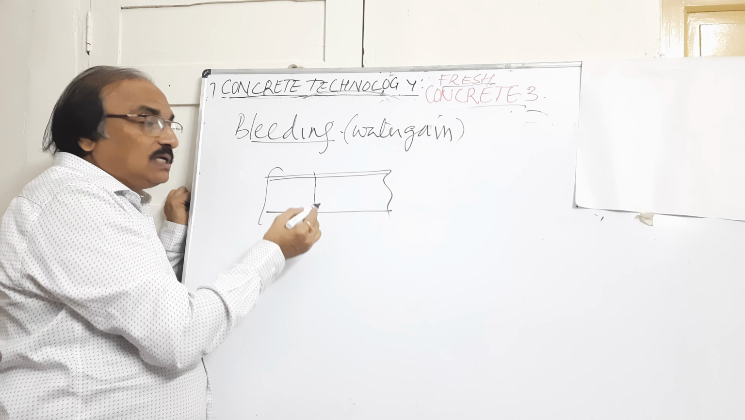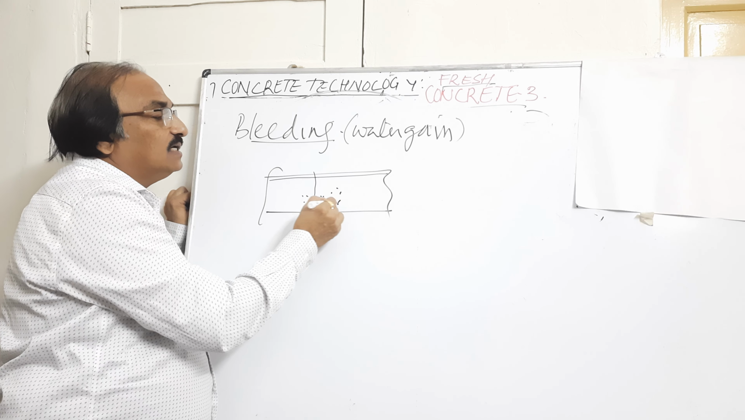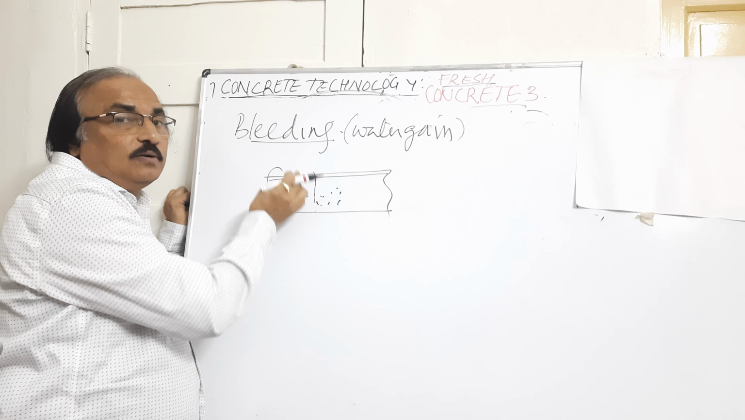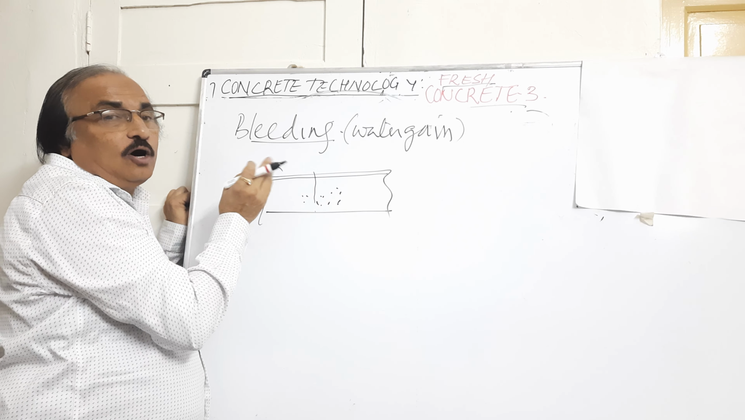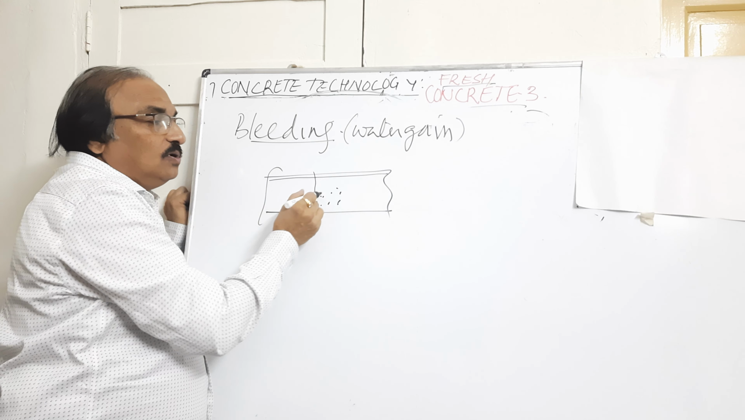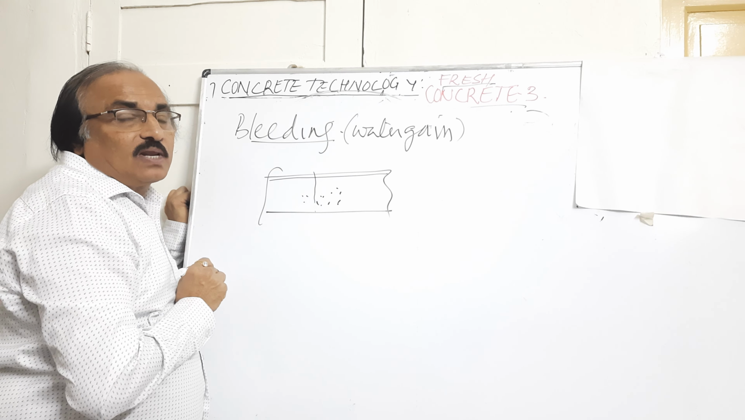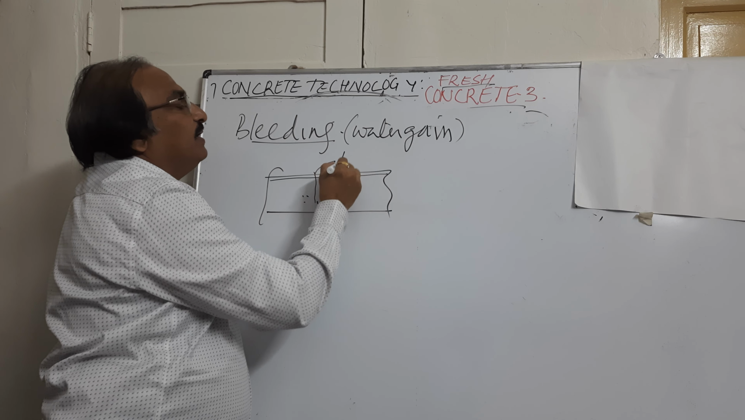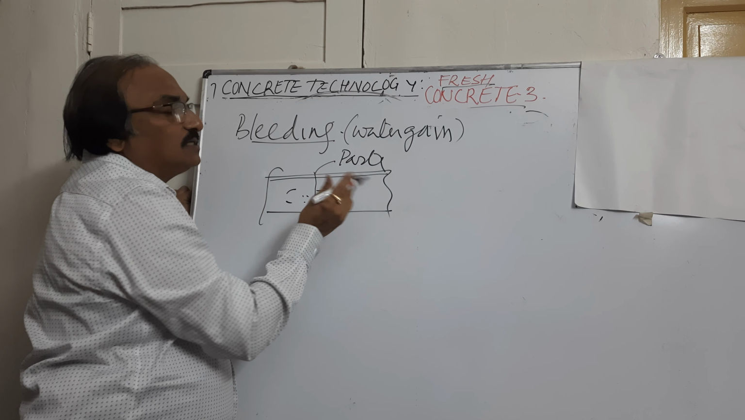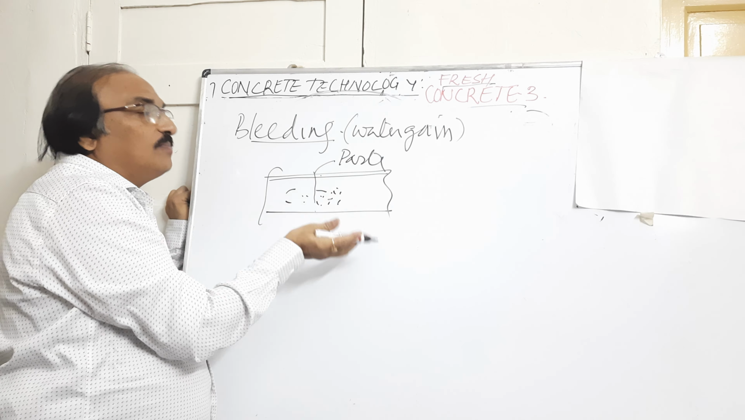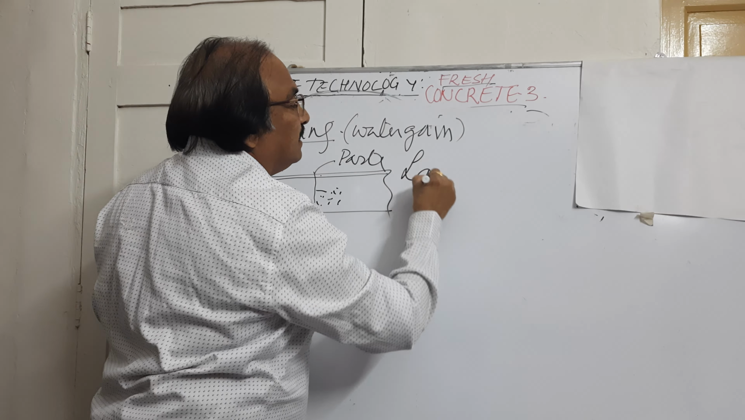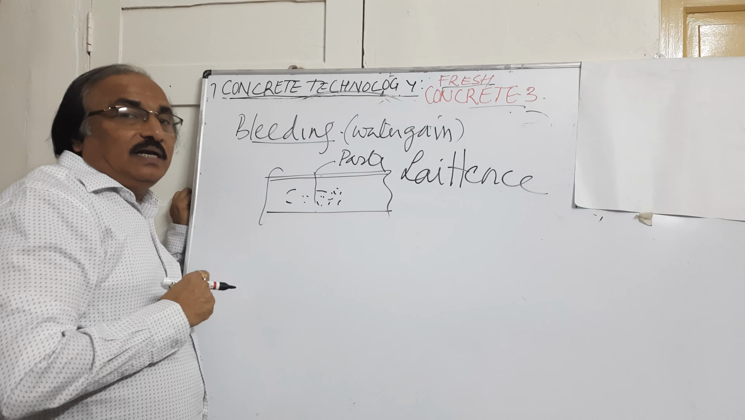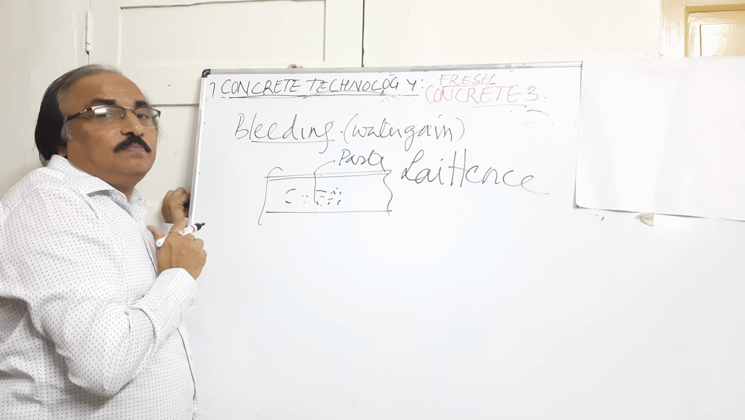So during this process, what will happen? Around the aggregates, you find capillary tubes are developed. When the water is coming to the top, it carries some cement also, so there will be capillaries formed in the concrete. Now on this top surface, it becomes just a paste because aggregates are separated out. This paste forming on the top, we call it laitance. This top surface we call laitance. Laitance is because of the bleeding. This process is known as bleeding.